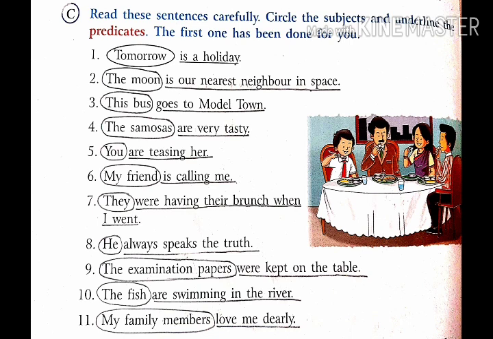Read these sentences carefully. Circle the subject and underline the predicate. The first one has been done for you. So in these sentences, what you have to do, you have to circle the subject and underline the predicate. Like for example, first one, tomorrow is a holiday. So tomorrow is the subject, is a holiday is the predicate. Likewise, all have been done for you.